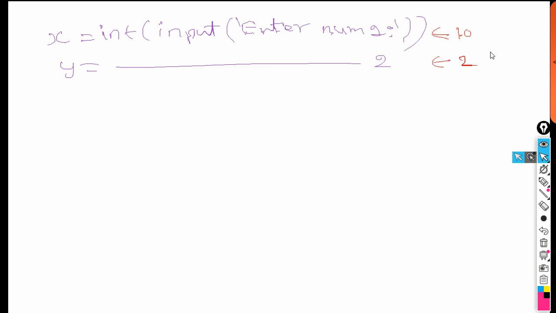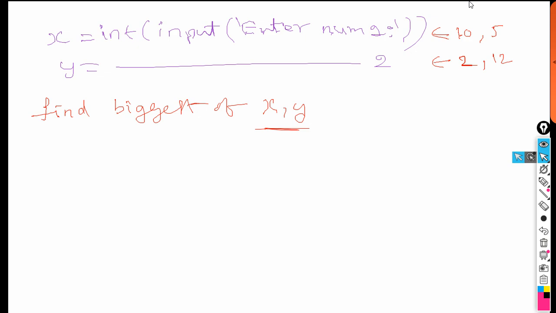Okay, now we have to find out the biggest of x and y. I may give x is equal to 5 and y is equal to 12, let's say. In the first case x is biggest, in the second case y is the biggest. So how can you find out which is biggest? Find the biggest of x and y.